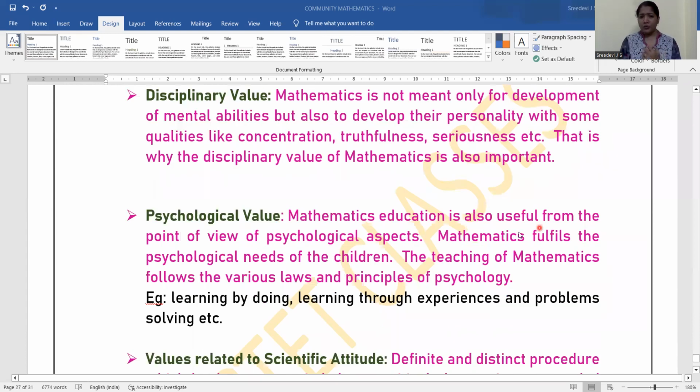Then psychological value. Mathematics education is also useful from the point of view of psychological aspects. Why? Mathematics fulfills the psychological needs of the children. Teaching of mathematics follows various laws and principles of psychology. So that value-oriented psychological: learning by doing, learning through experience, problem solving. These are all psychological aspects of values. So these are included in the learning of mathematics.